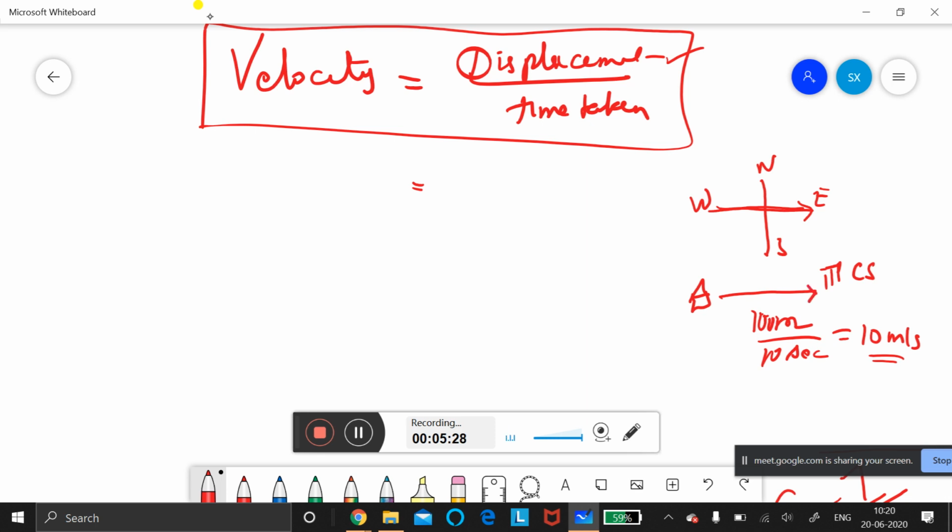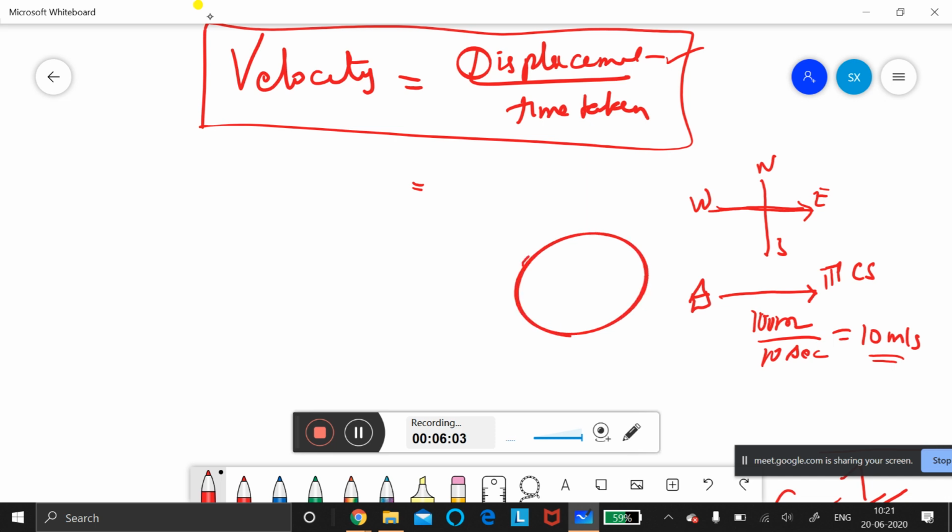That is velocity, when we mention the direction, because we cannot locate a car or any vehicle if you don't know the direction in which it is moving. How will we locate the vehicle? We cannot. So velocity shows the direction also. Velocity is the rate of change of displacement. It is a vector quantity.